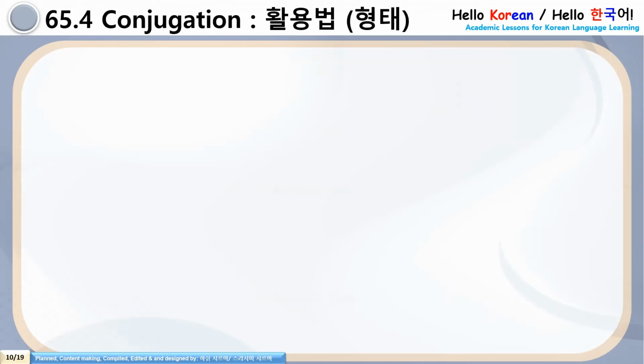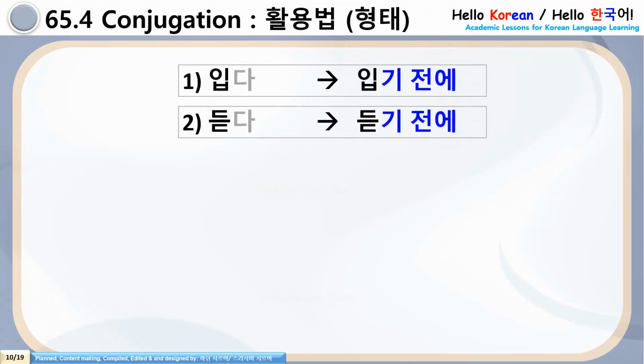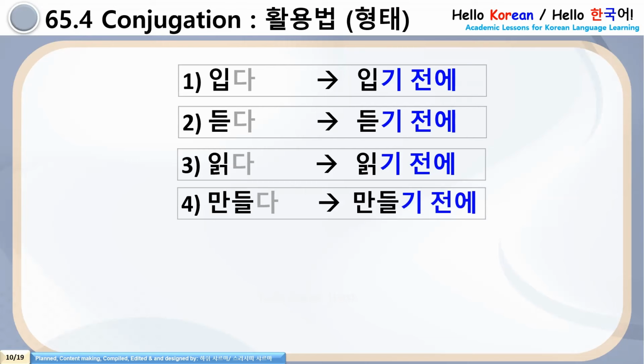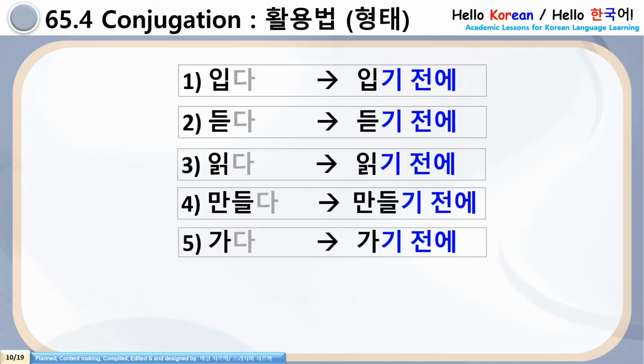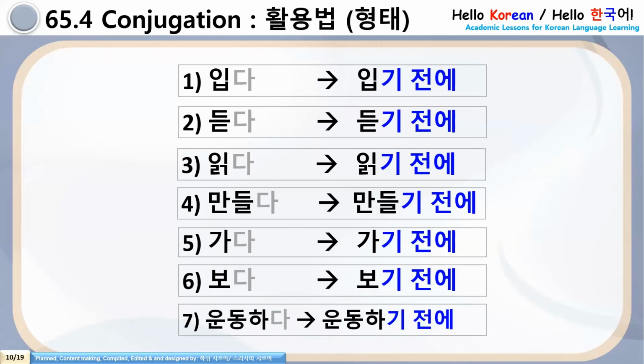Now, conjugation rules, a few more examples. See number 1, 입다 will be 입기 전에. Number 2, 듣다 will be 듣기 전에. Number 3, 읽다 will be 읽기 전에. Number 4, 만들다 will be 만들기 전에. Number 5, 하다 will be 하기 전에. Number 6, 보다 will be 보기 전에. Number 7, 운동하다 will be 운동하기 전에. Conjugation rules are clear. Simple rules, no exceptions.